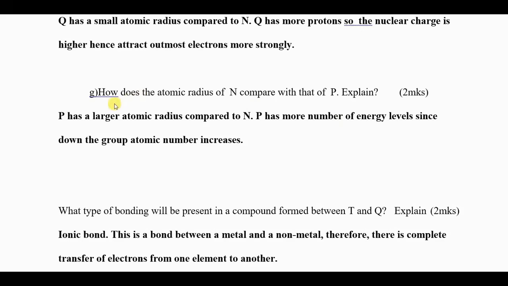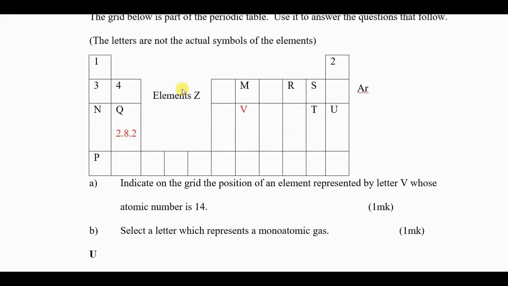The next question is similar: how does the atomic radius of N compare with that of P? That one was across the period. What about down the group? How does the atomic radius of N and P compare, these two? Which one has the higher atomic radius and which the smaller?